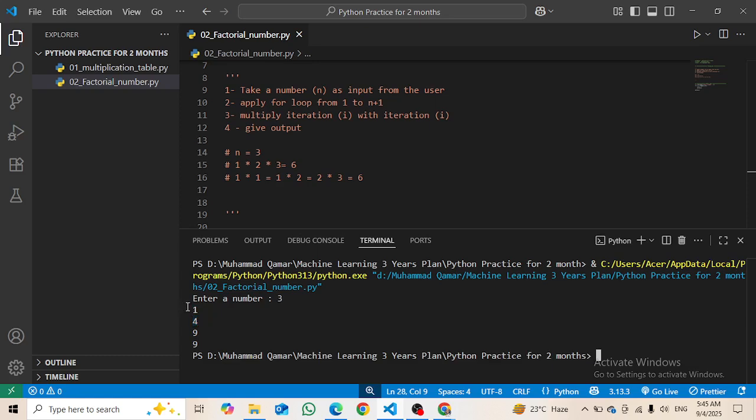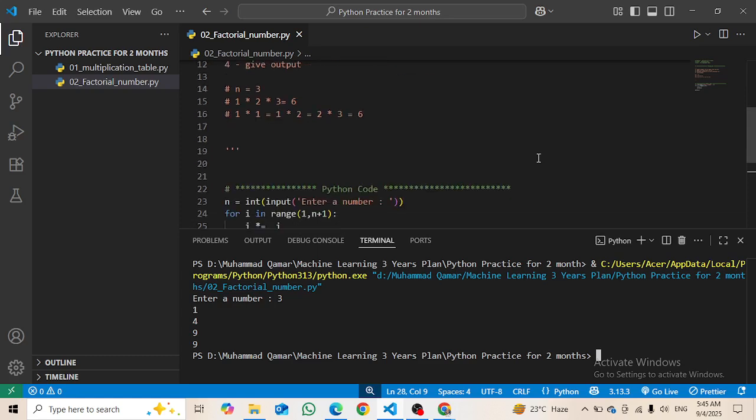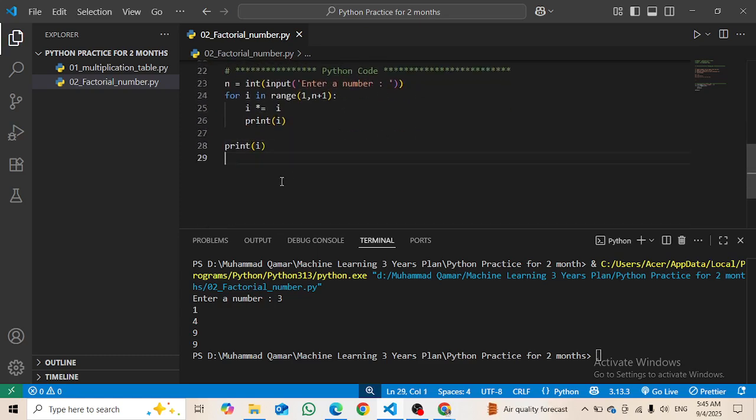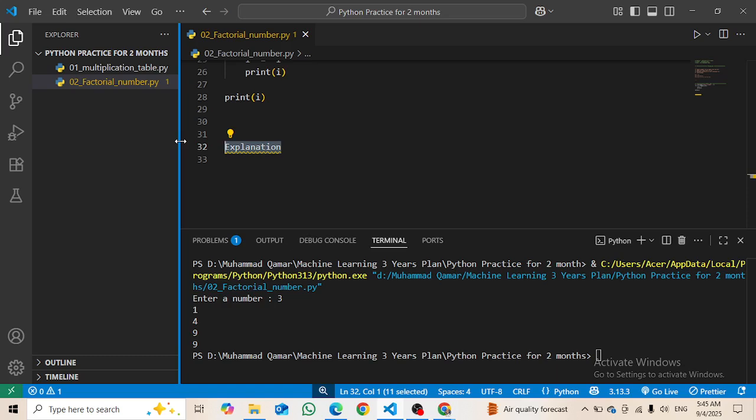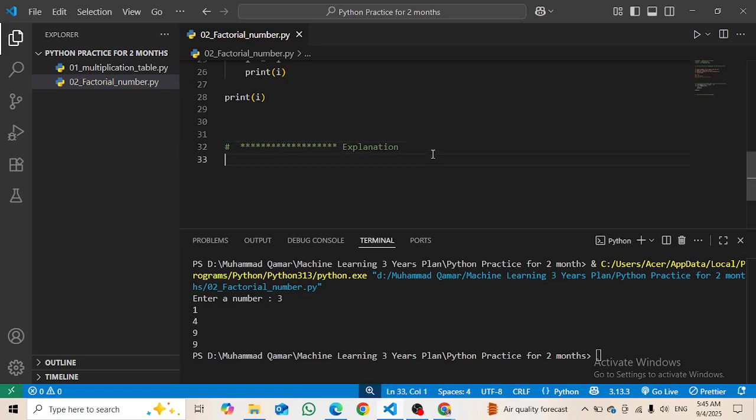Okay, so I will write an explanation here as a comment, and sorry for this, an explanation after every step, so you can understand what I am doing and how my code is giving me the output.